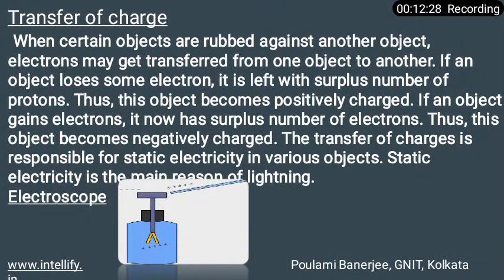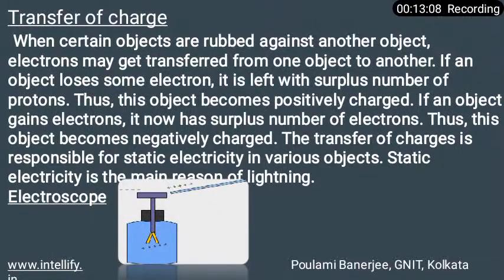Electrons are negatively charged, protons are positively charged particles, and a neutron is neutral. There is no charge on a neutron. So in an electrically neutral atom, the number of electrons is equal to the number of protons, and only then is the atom in a neutral state, because the negative and positive charges balance each other in the atom. Now come to the point: transfer of charge.